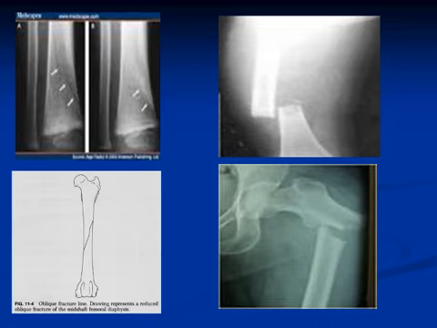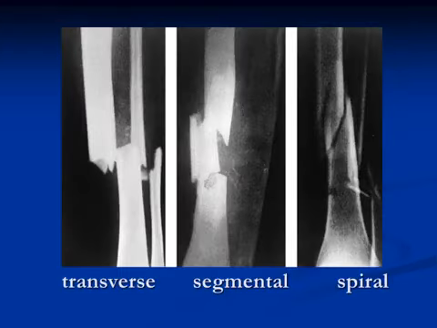These different X-ray pictures show the transverse fracture of the distal part of the femur, proximal part of the femur, and also short oblique fracture and the spiral fracture of the tibia and fibula. Another transverse fracture picture for tibia and fibula, a segmental fracture in the shaft of the femur, and the spiral fracture in the distal part of tibia and fibula.